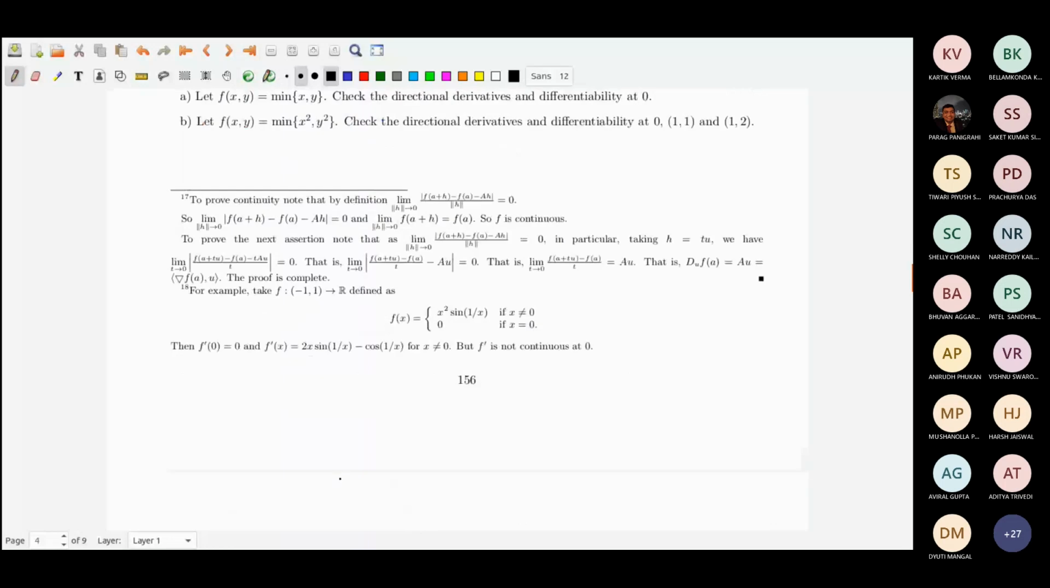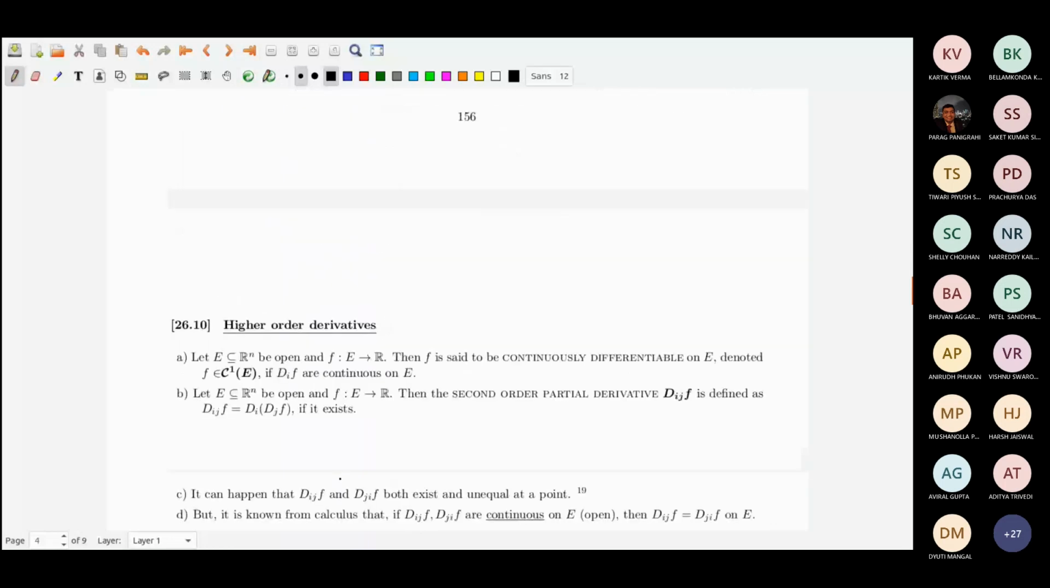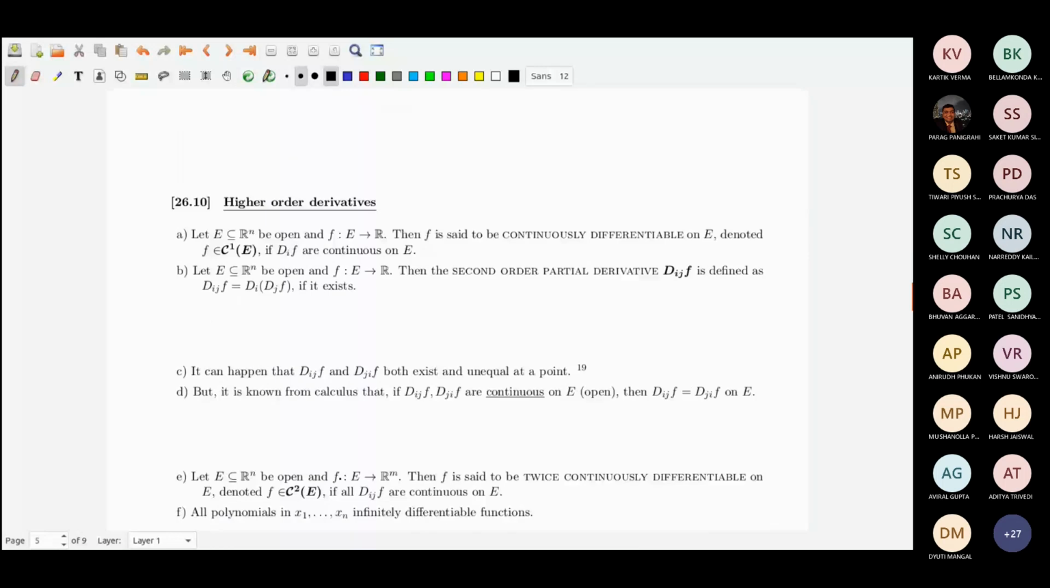Okay, the higher order derivatives. How do we define the higher order derivatives? Now suppose that E is an open subset of Rn. Okay, then we say f is continuously differentiable on E. Here f is from E to R. It is a real valued function.